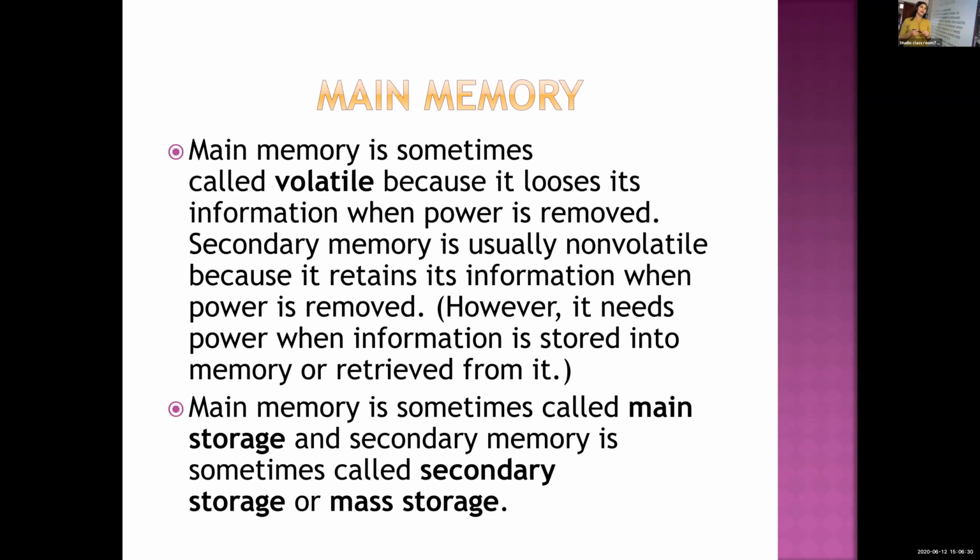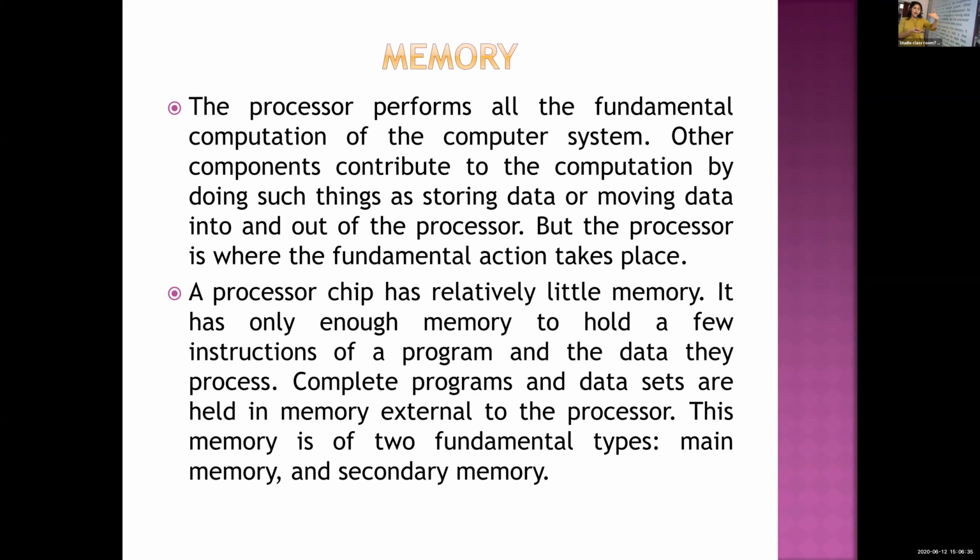So, suddenly power went off. Will the data be there? So you typed 5 pages, but you forgot to save it. So next time when you turn on the computer, will the data be there? Auto saved? It will be lost because we forgot to save it to permanent memory. So volatile memory means the data will be saved only if there is power.